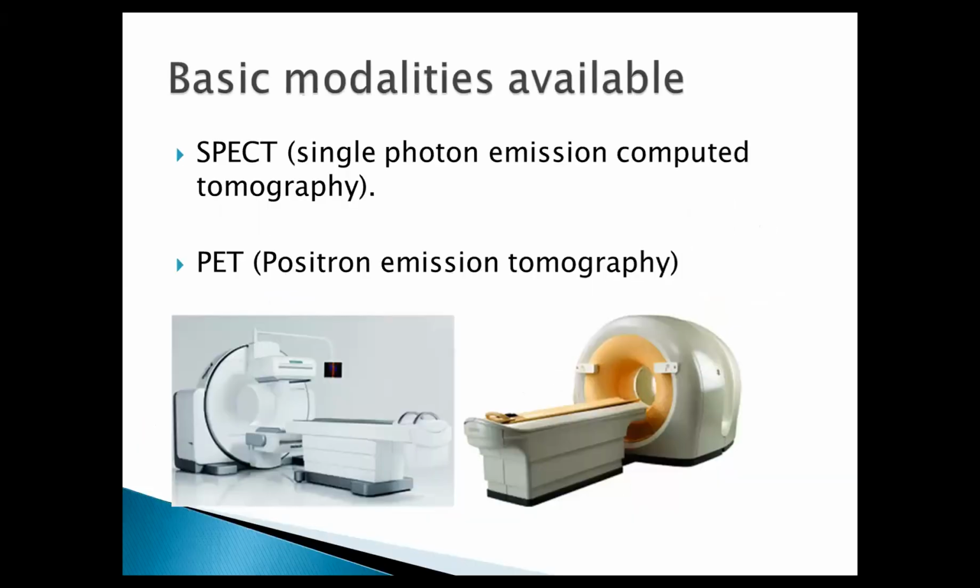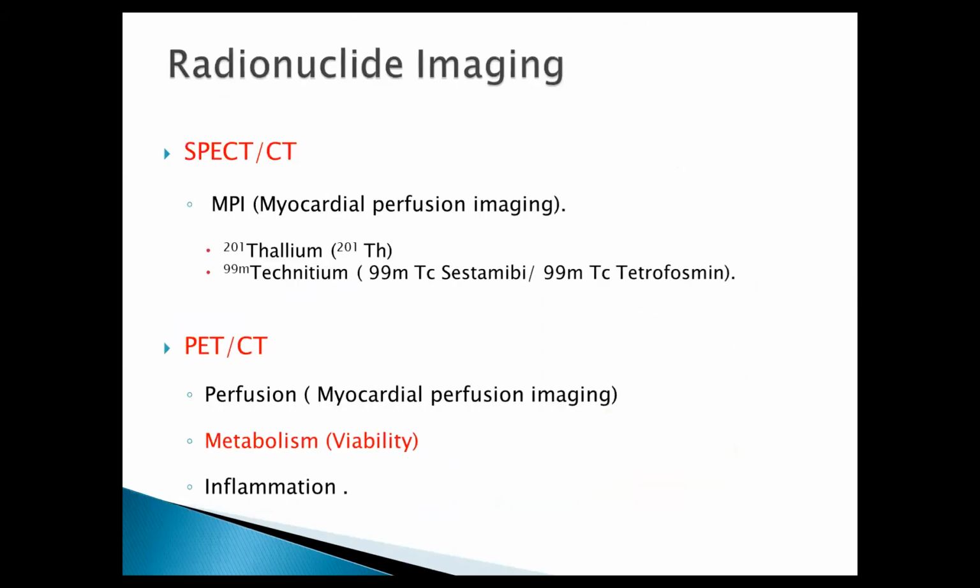So the basic modalities of nuclear medicine imaging can be divided into two: SPECT, which is single photon emission tomography, and PET. SPECT imaging is based on gamma photons, as with thallium and technetium, which release gamma photons that are imaged using SPECT. And PET is based on positron emission. The radiotracer releases a positron, which is imaged using a PET scanner. So this is the basic difference.